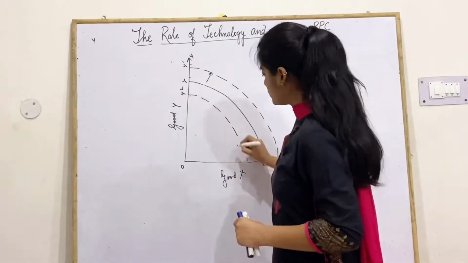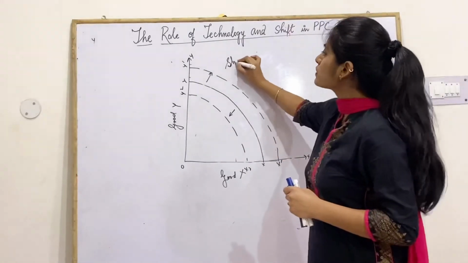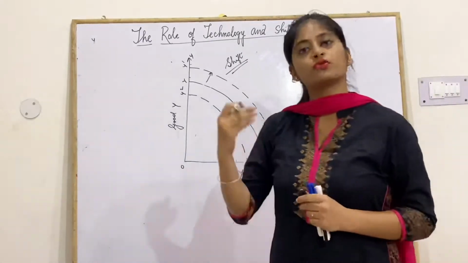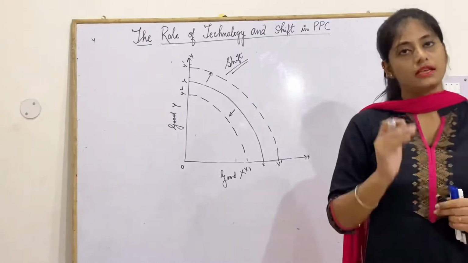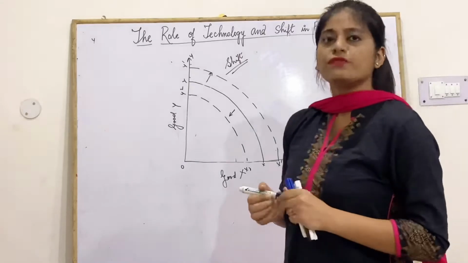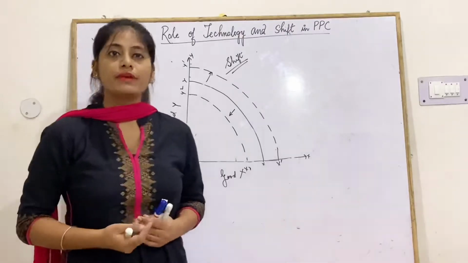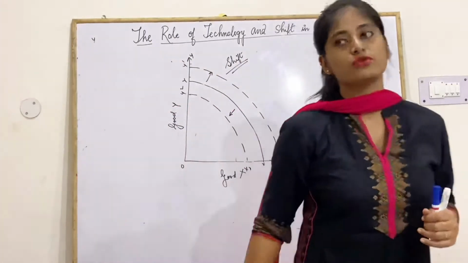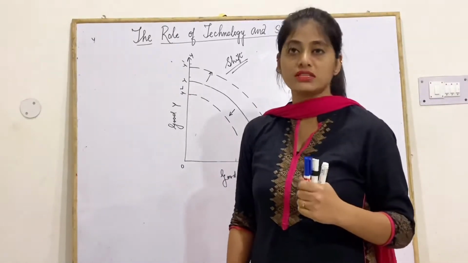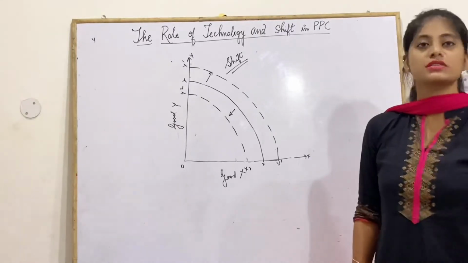This is y2, this is x2. This is your shift in the PPC curve, because the whole of the PPC curve is shifting either towards its right or towards its left. Is it clear? Now, suppose for example, in a country there is a situation of flood. बाढ़ के टाइम पे क्या होता है, आपका रिसोर्सेस डिक्रीज हो जाता है, आपका रिसोर्सेस स्पॉइल हो रहा है. तो if your resources are being spoiled, तो आपका रिसोर्सेस क्या हो रहा है, डिक्रीज हो रहा है. Your PPC will shift towards left.